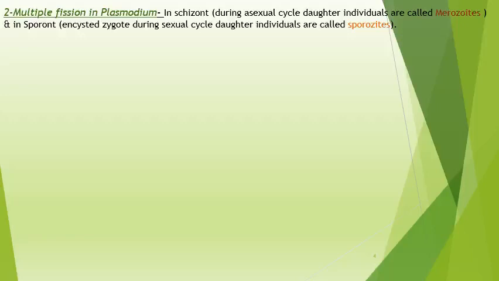It is a parasite which is causing different types of ailment in the human body also, and it belongs to the protozoans. Multiple fission in the plasmodium occurs in the schizont stage during the asexual cycle. Which one is forming the daughter individuals? They are known as the merozoites, while in the sporont stage, it is the encysted zygote during the sexual cycle, and the daughter individuals are just known as the sporozoites.